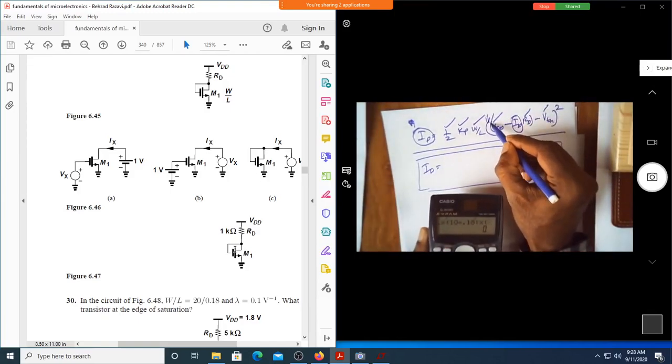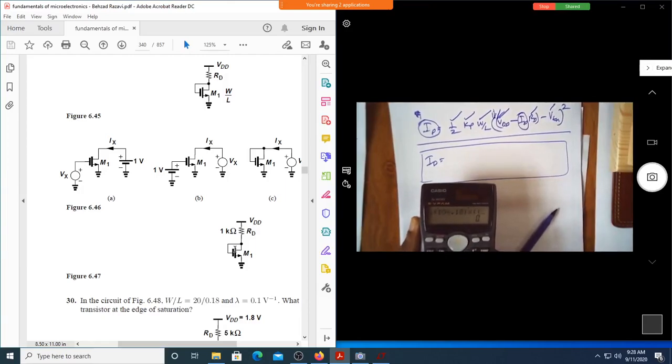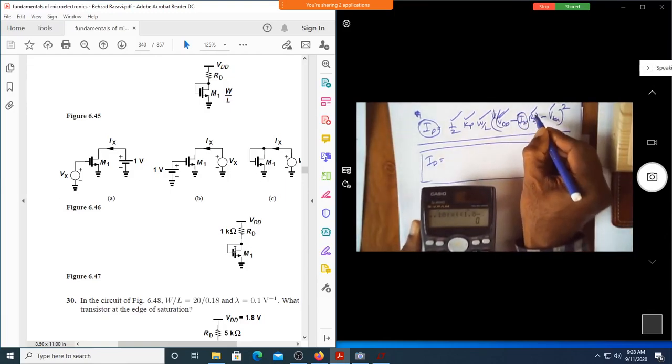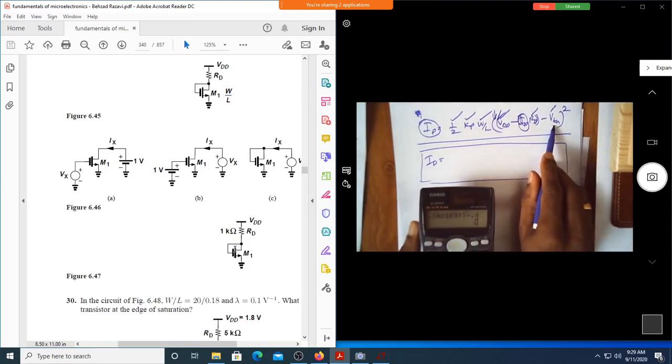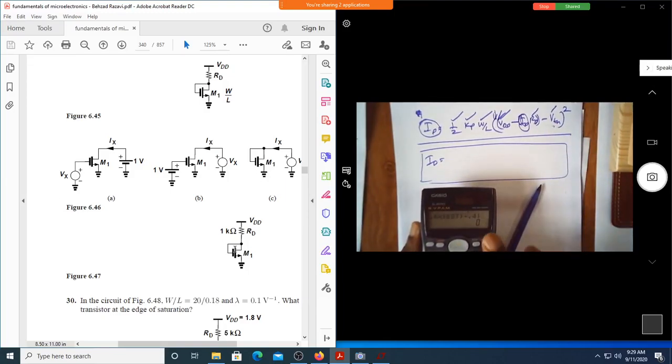For this parenthesis, you open one more parenthesis. Open one more parenthesis. What is VDD? 1.8. Minus, you open one more parenthesis, make sure of that very clearly, into ID. What is ID? The unknown parameter, alpha A, multiplied by RD. How much? 1K, 1 exponential 3. Close the parenthesis. Minus 0.4. This one minus 0.4. Close the parenthesis. Whole square.